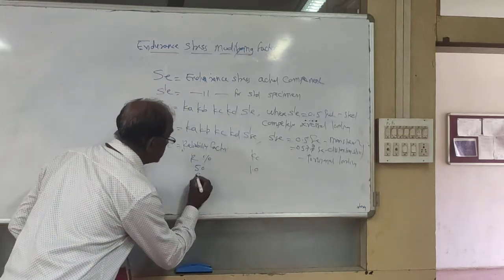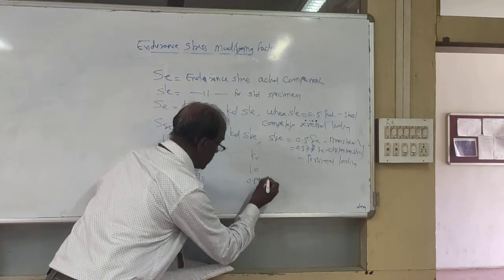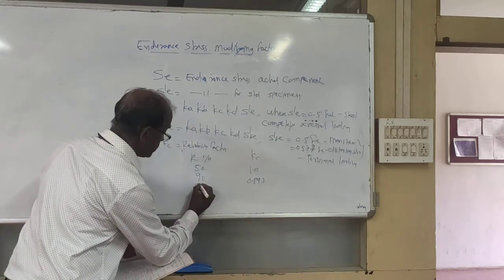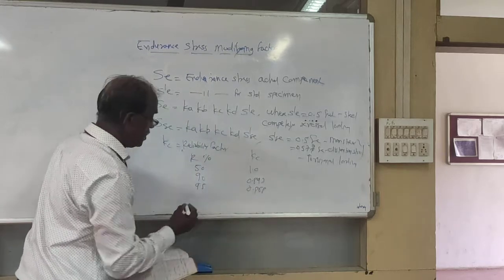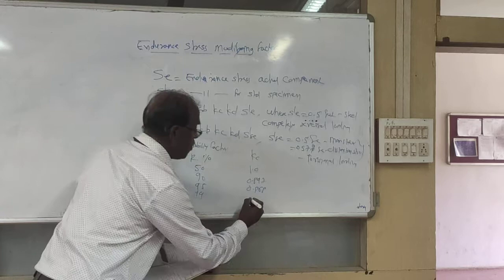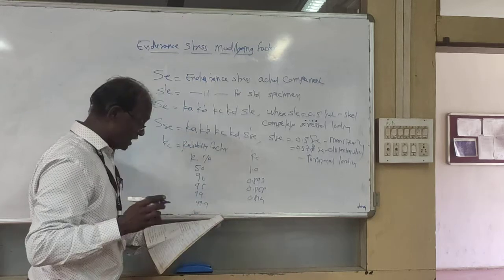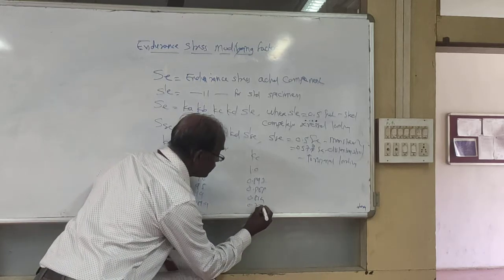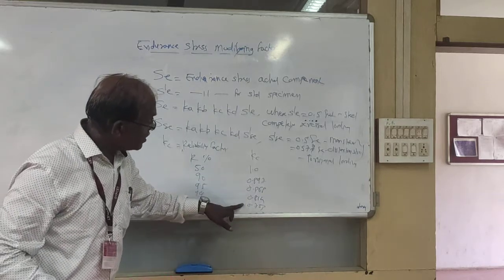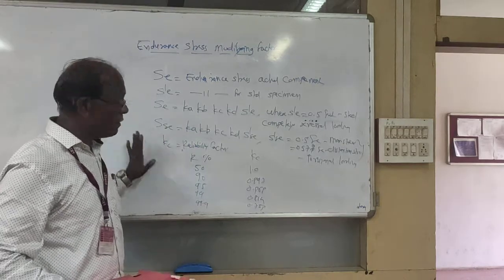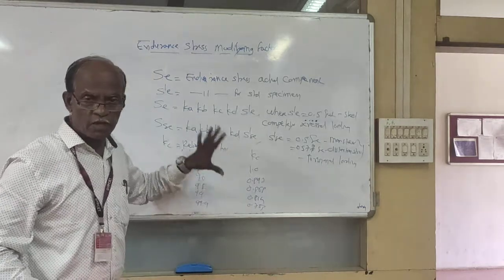For 90% reliability, the higher the reliability, this factor goes on decreasing: 0.897. For 95%, 0.868. For 99%, this value comes to be 0.814. And for 99.9%, it is 0.753. So the higher the reliability, the factor goes on decreasing. For 50% the standard is 1. This may be given in the problem.